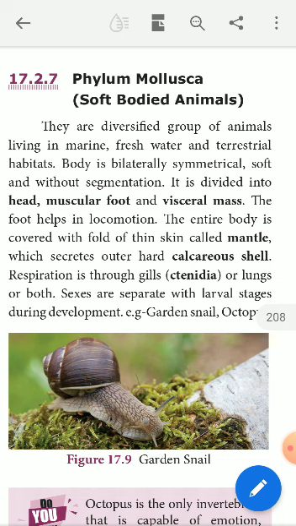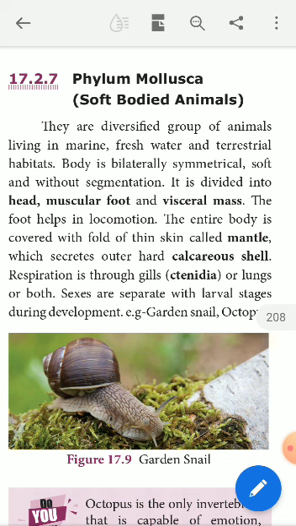And next, the body is bilaterally symmetrical. You know that the arrangement of organs along the central axis, along the main axis, such type of symmetry is called bilateral. Around the central axis, it is called radially symmetrical. Here, this group of animals can live in water and on land. The organs are arranged along the central axis of its body. Therefore, the body symmetry is bilateral. There are no segments.